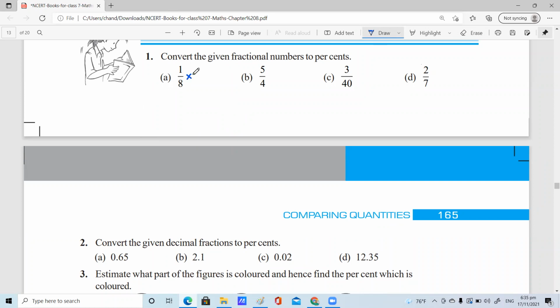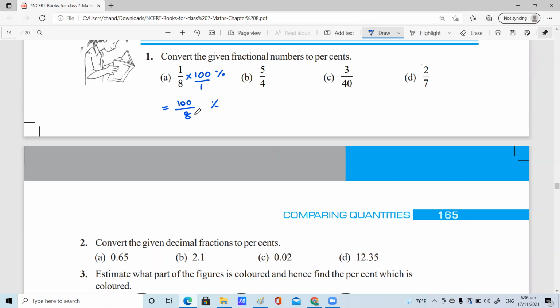If you want to convert a fraction to percentage, you just multiply it with 100%, because this is 100. A whole number multiplied with a fraction means the whole number belongs to the numerator only, not the denominator, children. So it's nothing but 100 by 8%, right? Please simplify, Satvika. How are you supposed to simplify 100 by 8?